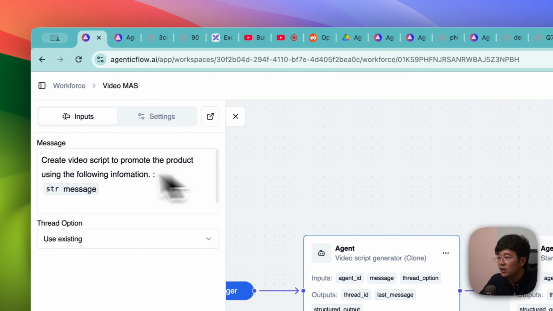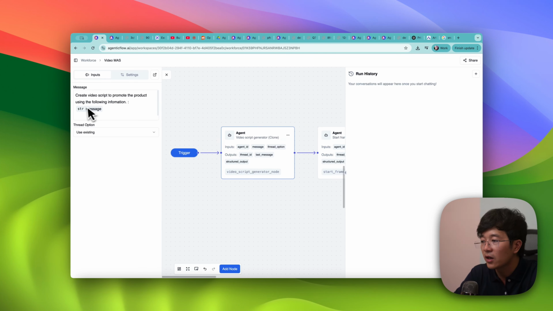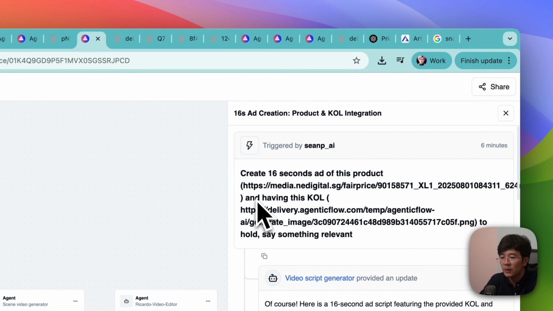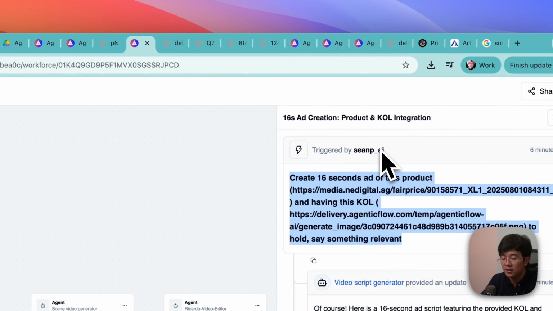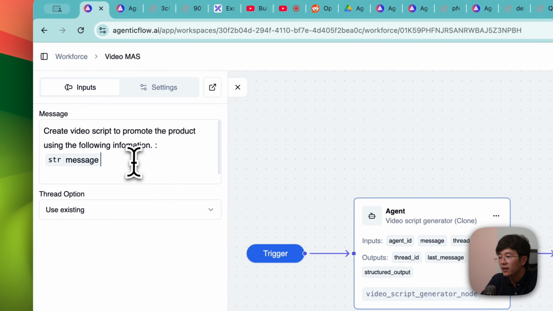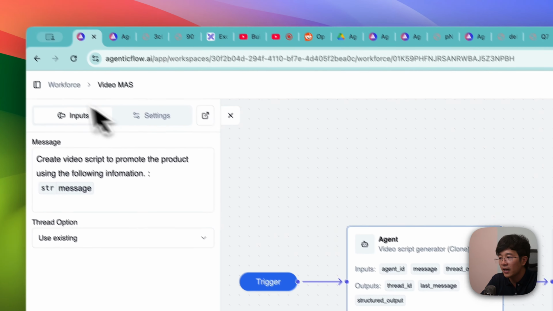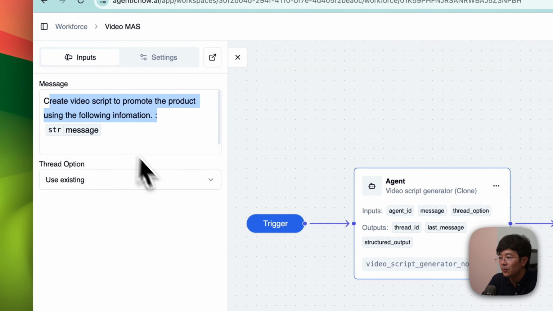This agent is going to take the input, let's say, create a video script to promote the product using the following information. This is actually based on your user message. What do I mean by user message? This one is the user message, triggered by me as a human. After that, it goes to the agent and is appended in here. The agent takes whatever I'm typing in and appends it with this message so that it will know what it needs to do.